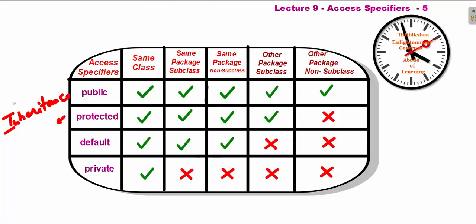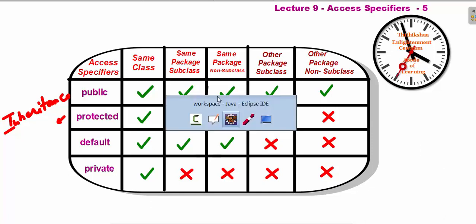Within the same class it's accessible, within the subclass or child class it is accessible, and in the other package subclass it's also available. These two are inheritance. The same package non subclass is also available. The only thing not available is the other package non subclass.